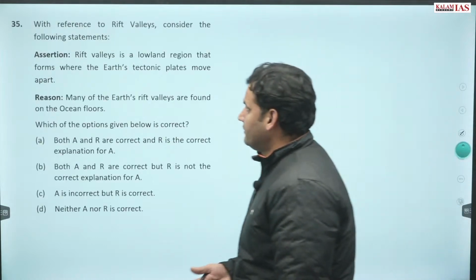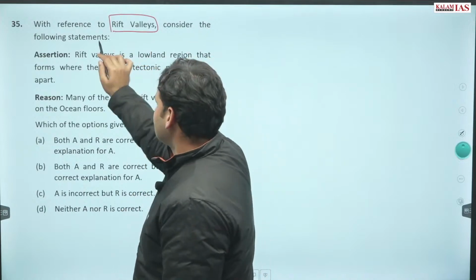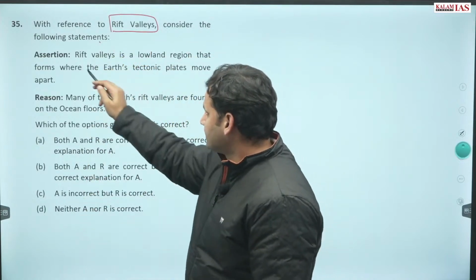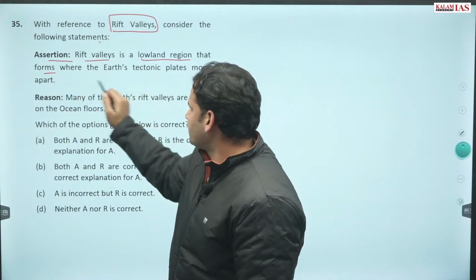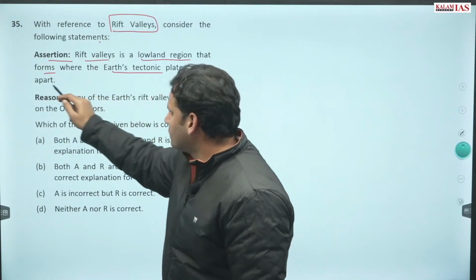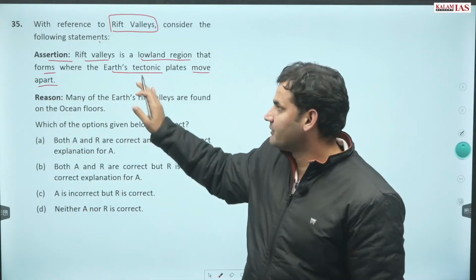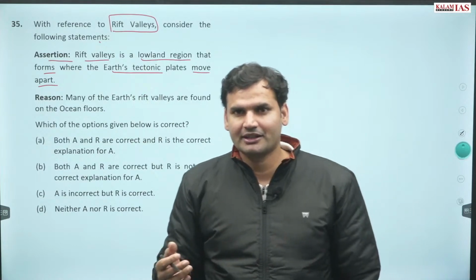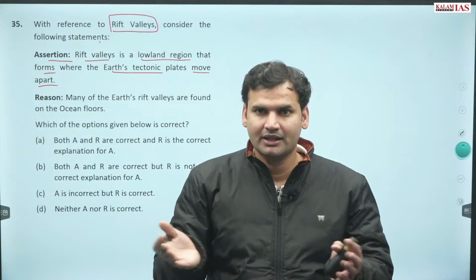Question number 35. With reference to rift valleys, consider the following statements. Assertion: rift valleys is a lowland region that forms where Earth's tectonic plates move apart. This is there. अगर आप रिवर वैलीज और रिफ्ट वैलीज की बात करेंगे, रिवर वैलीज में व्हाट डू वी हैव? फ्लूवियल इरोजन. बट रिफ्ट वैलीज के केस में टेक्टोनिक मूवमेंट.